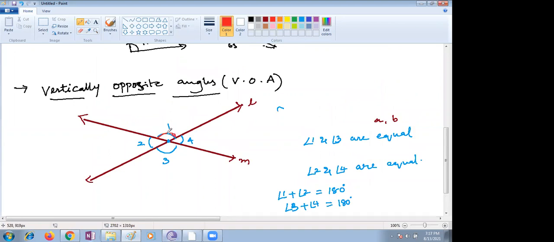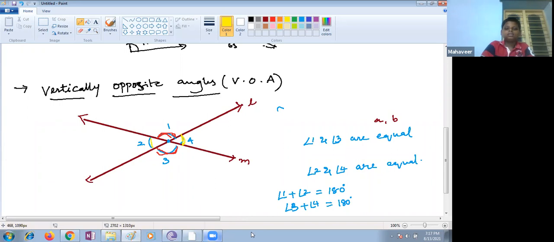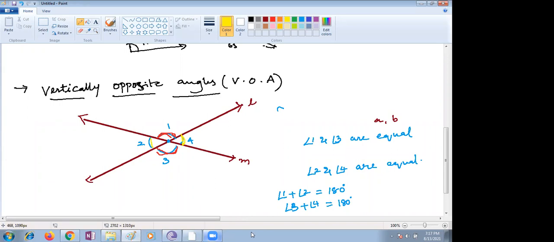If 2 lines are meeting and making 4 angles, vertically opposite angles are always equal, children. 1 and 3 are equal and 2 and 4 are equal. This is very important. And 1 and 2 make a linear pair, 3 and 4 make a linear pair. Why? Because both are adjacent angles and form a linear pair. The sum should be supplementary, and the common vertex should be common.